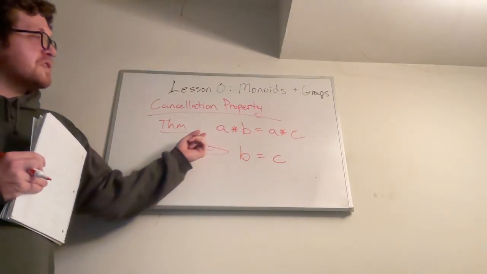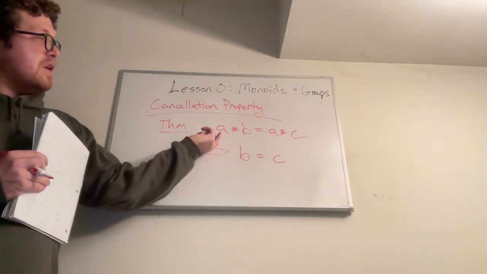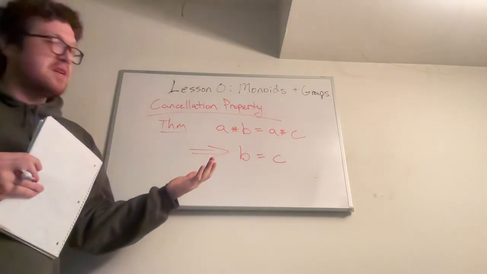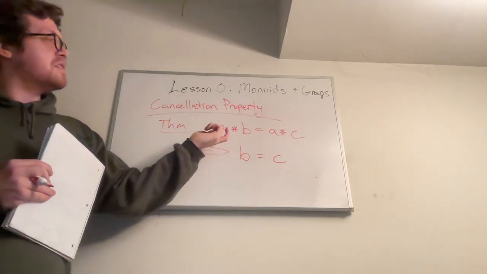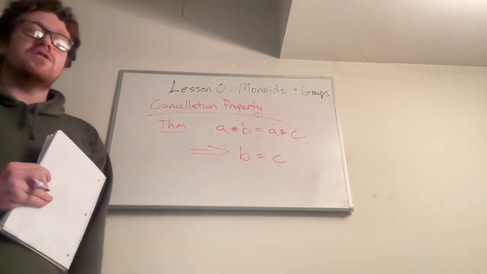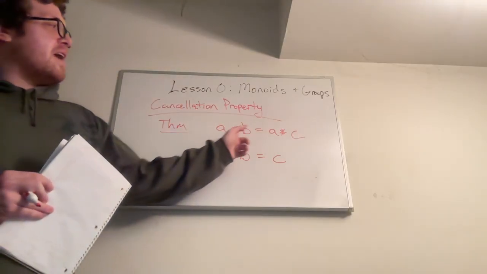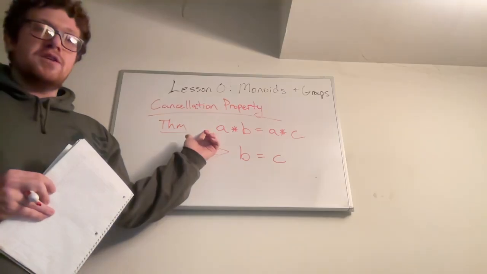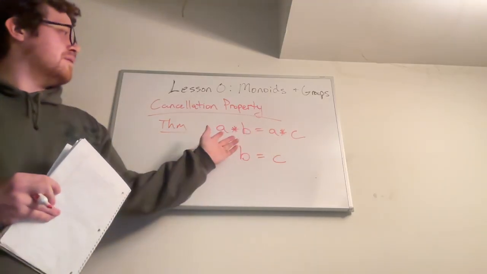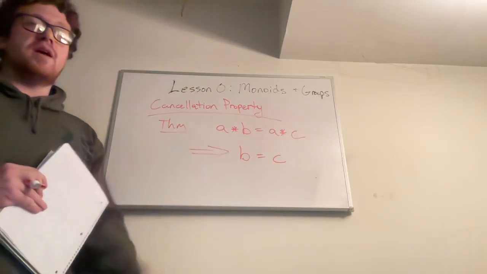You use the associativity property to group together A and its inverse. You use the inverse properties to say that that's equal to the identity, and then you use the identity property to say that the identity times B is just B. So basically, you can just cancel the A on the left and the right by multiplying by A inverse on the left and the right of the equation. Because if these are equal to each other, then you should be able to plug it into the right-hand side of multiplying by A inverse on the left.